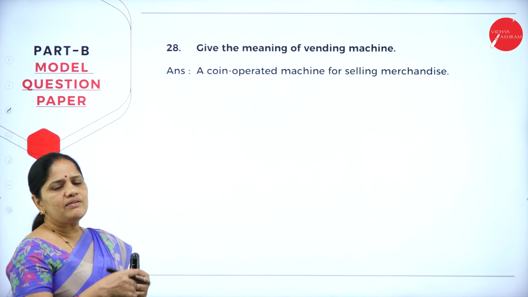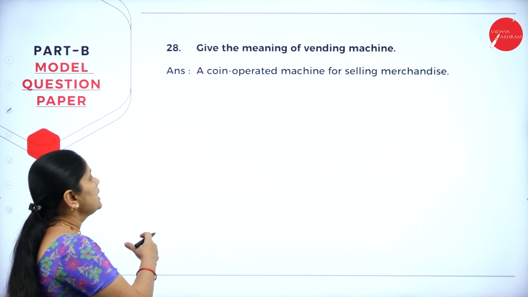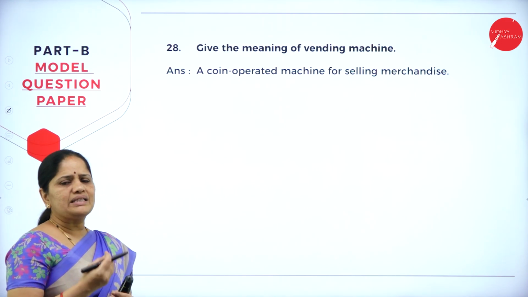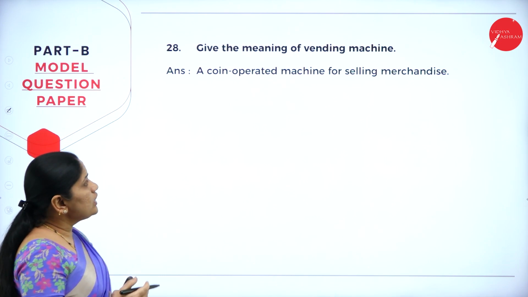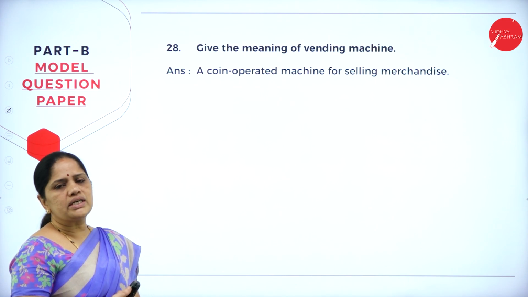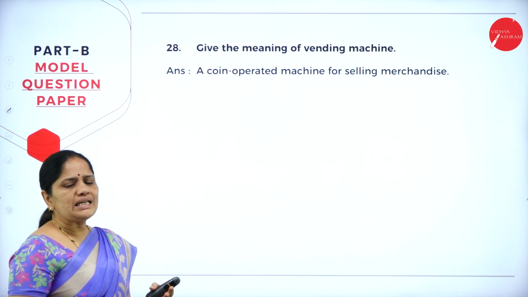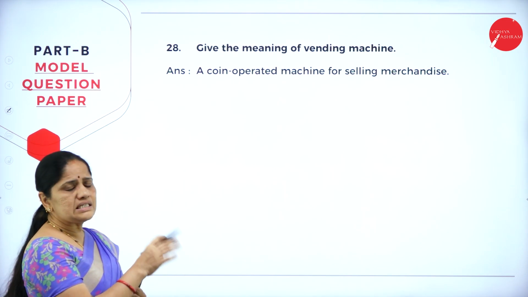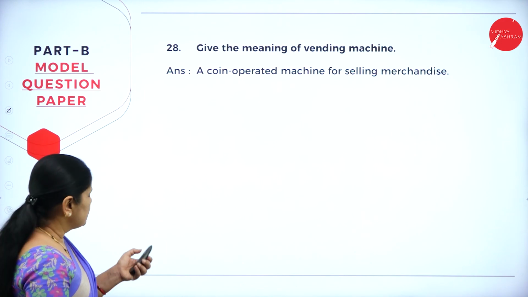And then if anybody wants to use a vending machine, he can just operate it with the help of a coin. So it is a coin operated machine for selling merchandise. Whether you need water, whether you need milk, anything, you can just insert the coin and get the service.